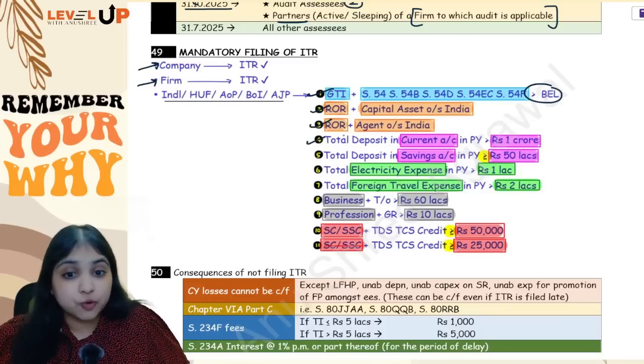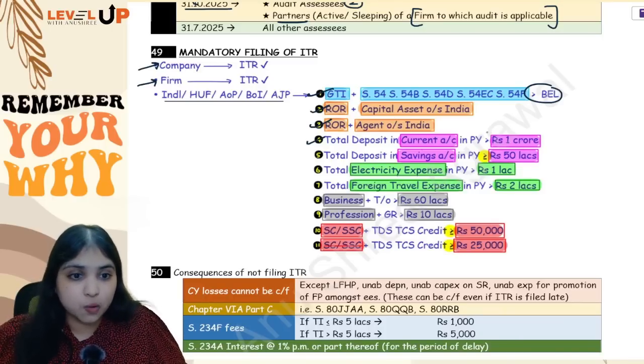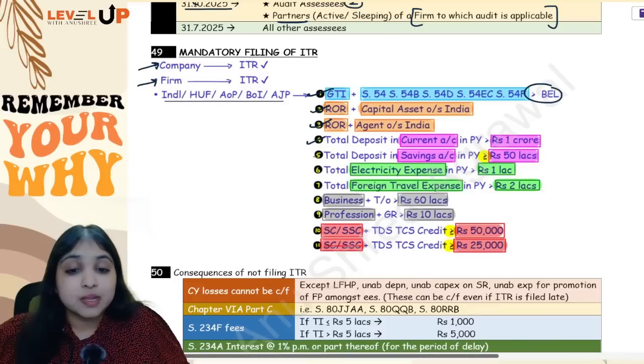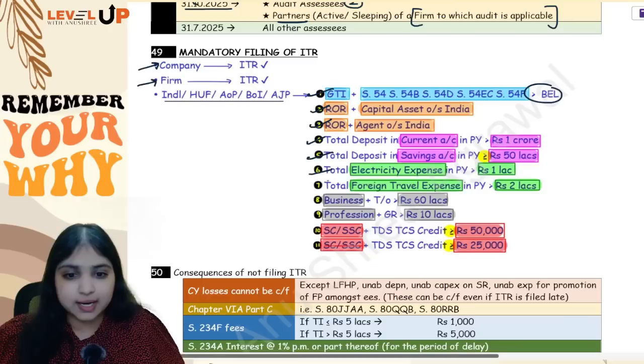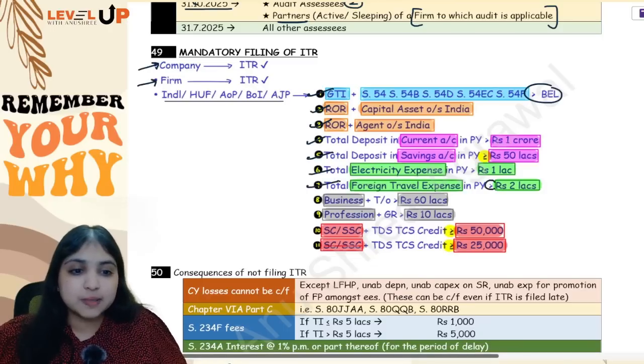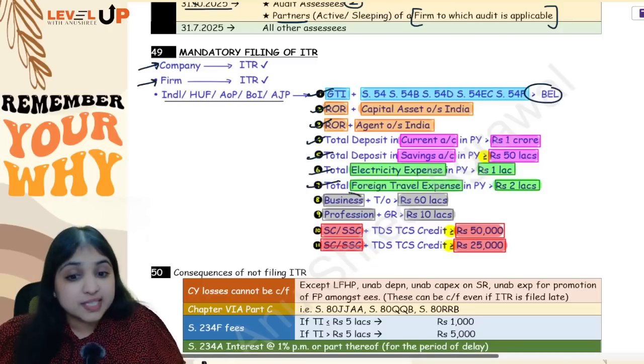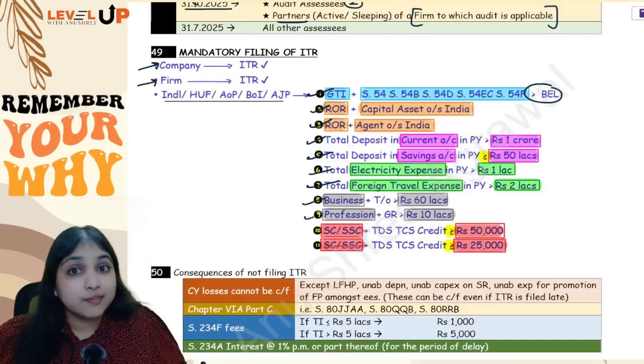Then situation 4, if total deposit in current account is more than 1 crore. Then if total deposit in savings account is at least 50 lakhs. Total electricity expense more than 1 lakh. Total foreign travel expense more than 2 lakhs. If assessee is carrying on a business and turnover is more than 60 lakhs, or if assessee is carrying on